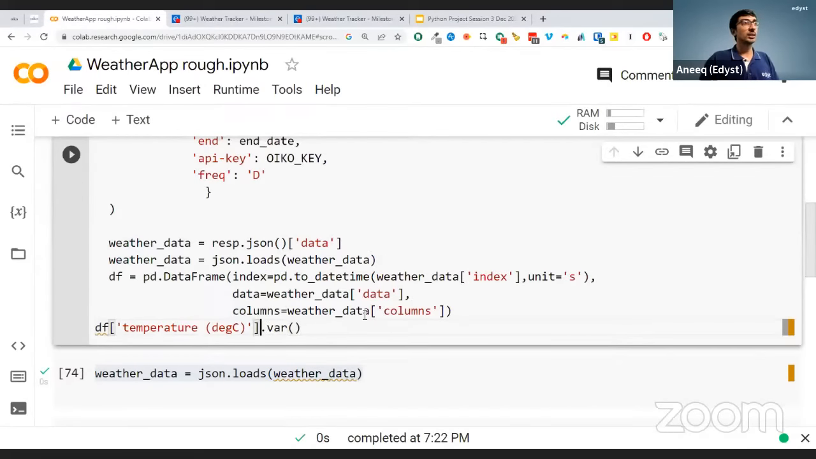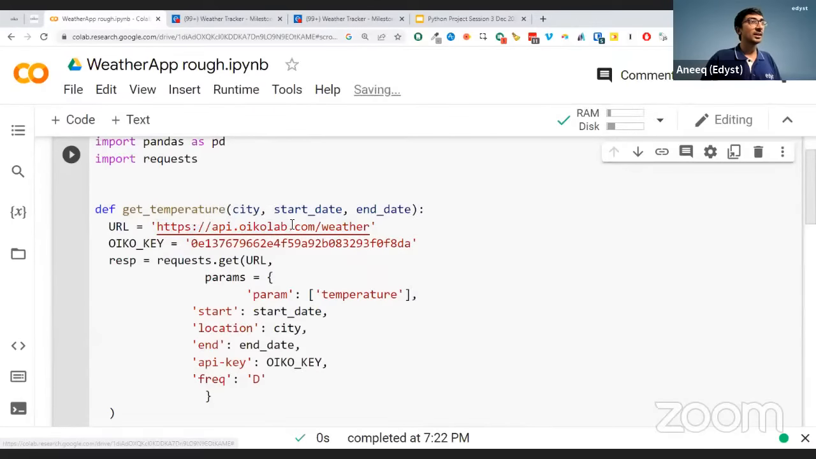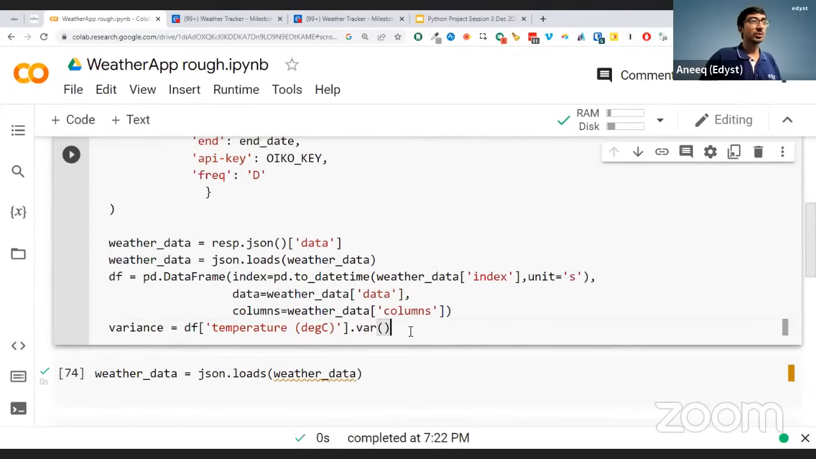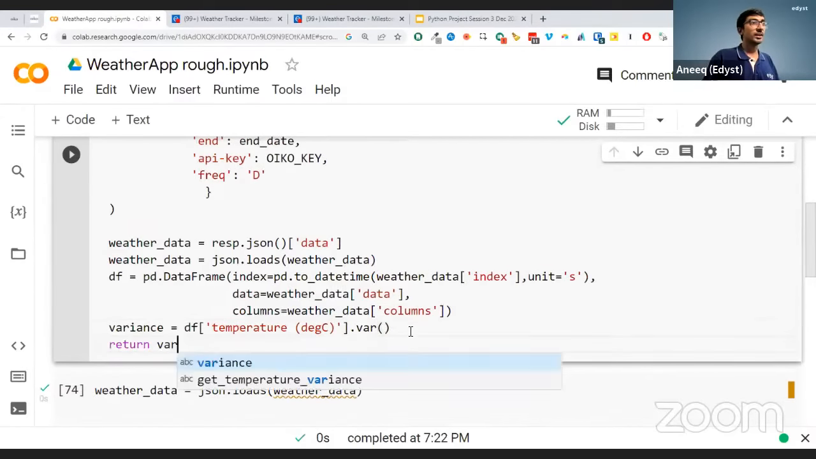right? And what we'll do is, we'll get the variance also here itself. So it's not just the temperature data. We will in fact say get temperature variance. Get the temperature variance for a particular city. That's what we're going to do. So variance is equal to this, and what we'll do is we'll return variance over here.